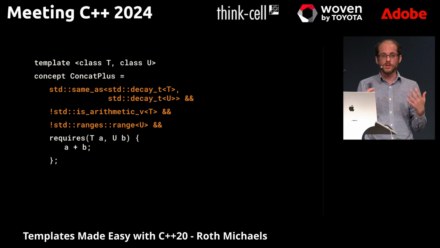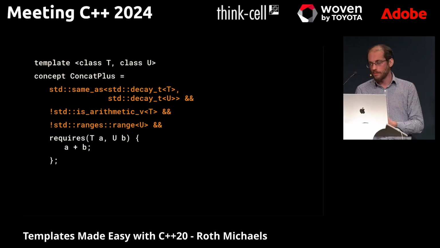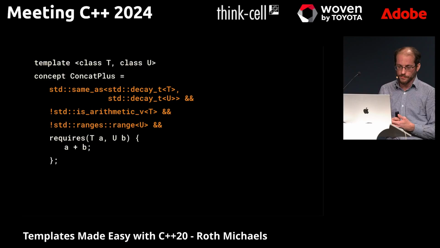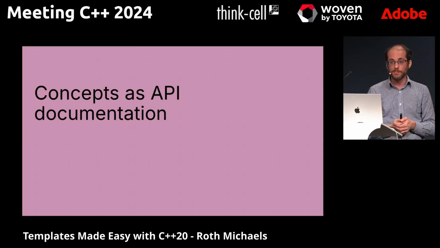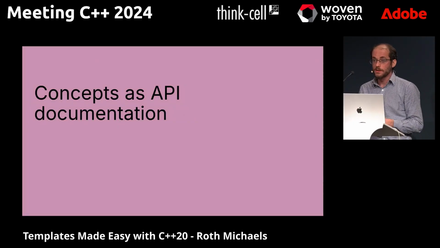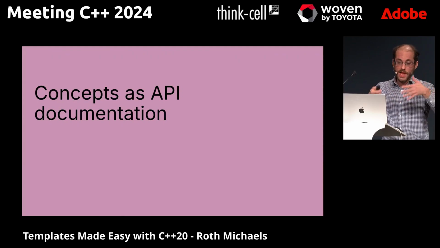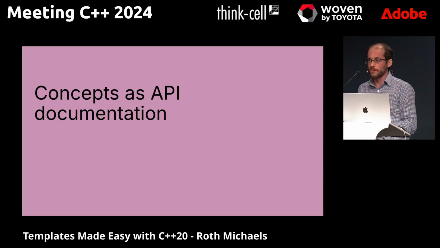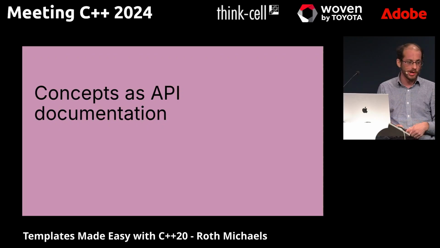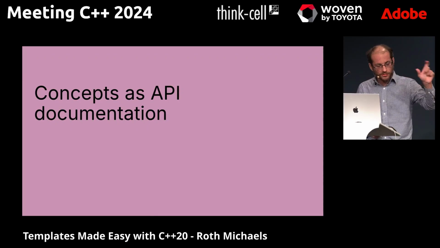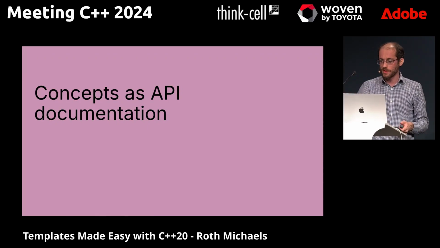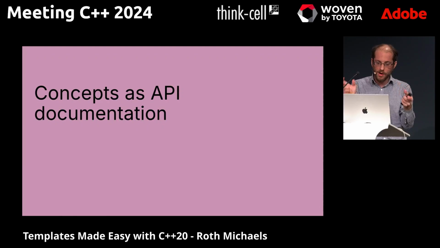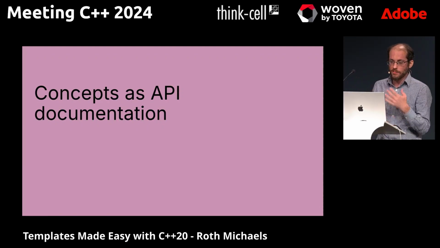So why do we want to use concepts in our code? How does this actually make our code better? The most exciting part about it for me is documentation. Because when you have a T, or class T, class U in some template, you don't know what you can put in there. Some of you may have actually misused some templates, for example passing a range of floats to find, or passing a maybe integer, and it might say, oh, I don't know what kind of find to use. Concepts can really help with that.